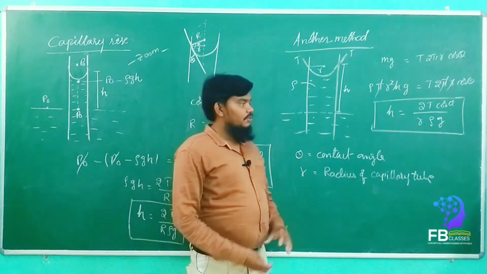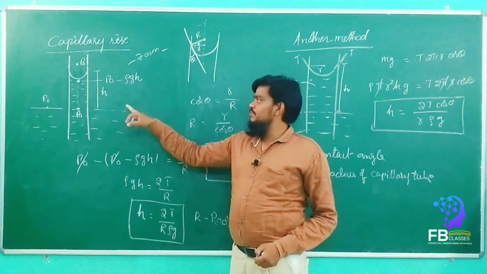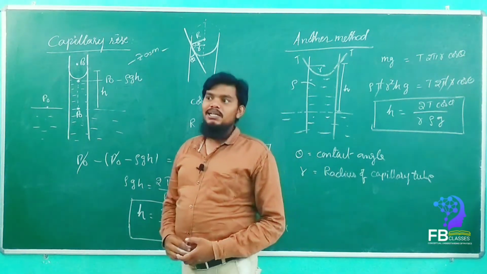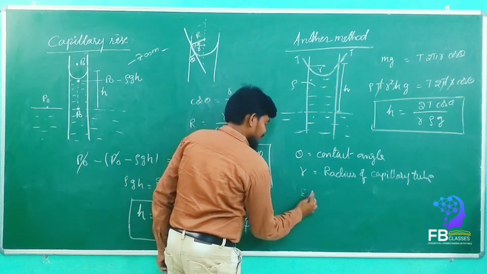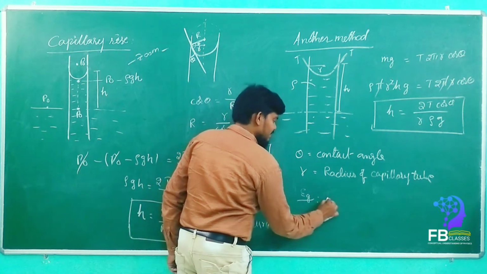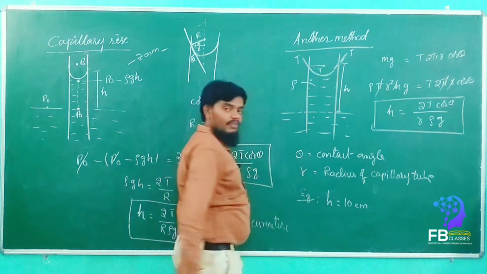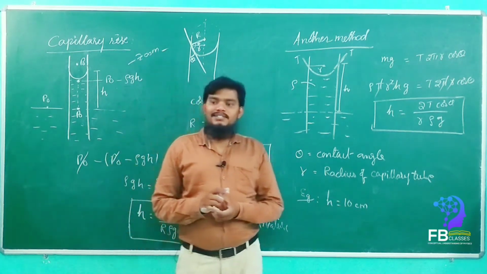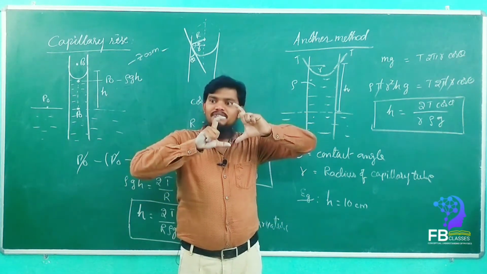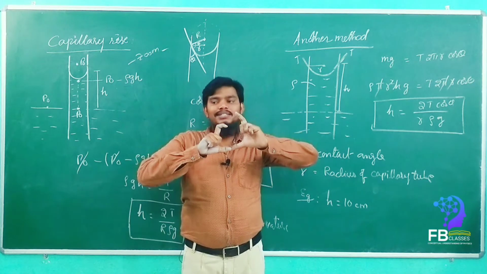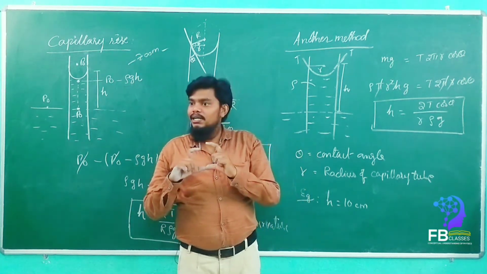See, by the experiment, let us consider the height comes as 10 centimeters. For example, h is equal to 10 centimeters. Now what I did is, in the capillary tube the height of the liquid column comes as 10 centimeters, which we find out from the experiment.